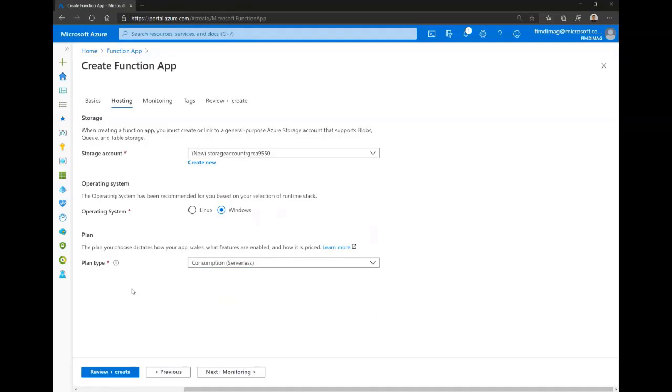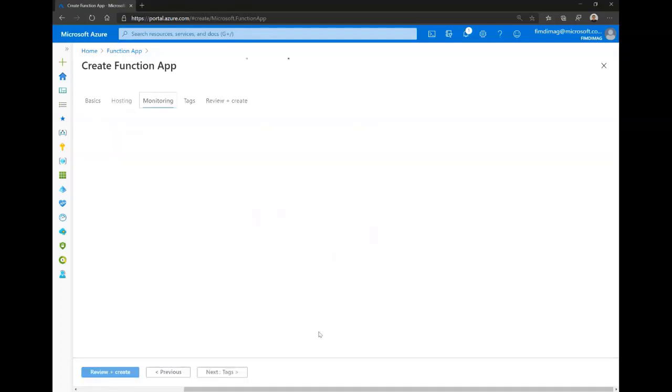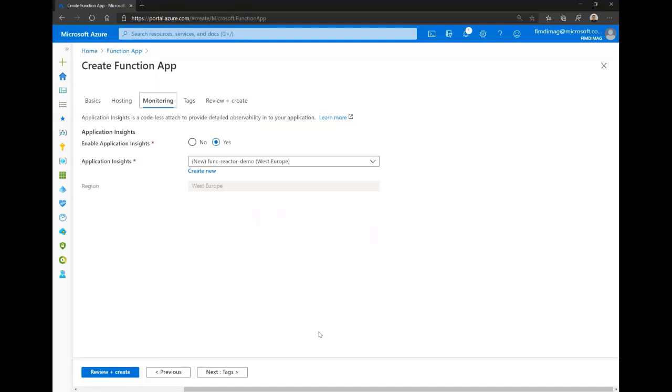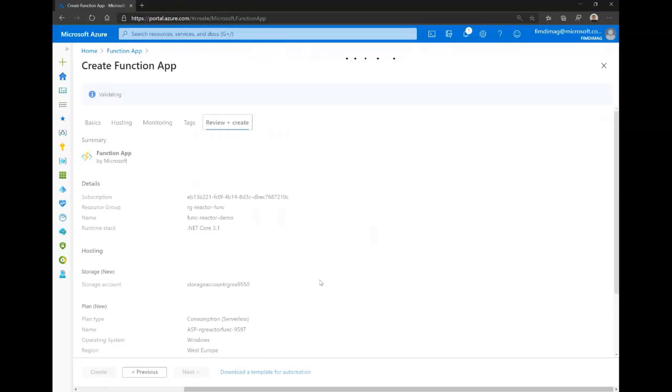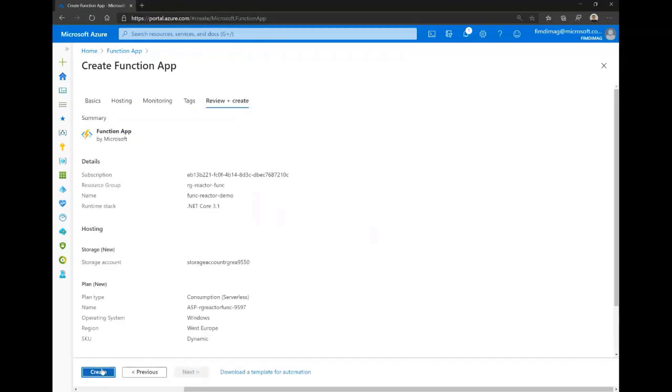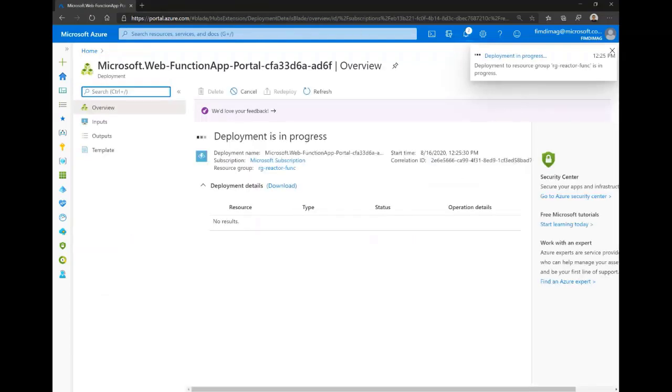It's serverless. We are here to talk about serverless, and then we can also enable or disable Application Insights. Application Insights is another service in Azure. It is used with web applications, or applications in general, to monitor them, and it's the same thing here in our function app. We'll enable it, and it will create another instance of the service in order to monitor our functions here. Then we have the tags, which we don't need right now, and finally we need to review and create. So we'll create our function app, and we'll see what we have.